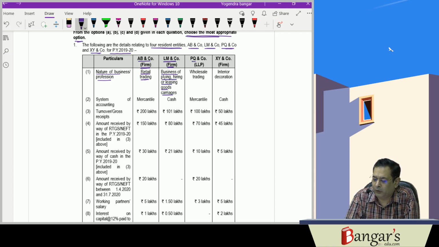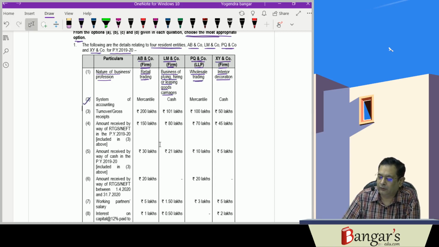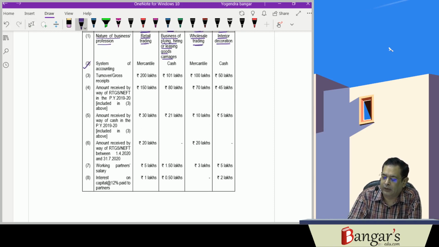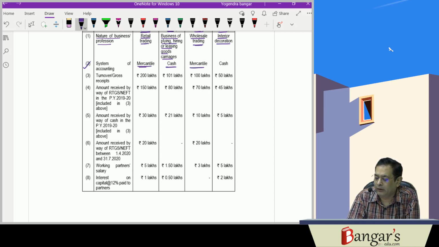Then PQ and Company is an LLP and is engaged in wholesale trading. And XY and Company is a firm which is an interior decorator. So this information has been provided. Now the system of accounting has been provided in relation to these concerns. The first one is mercantile system of accounting. Then it's cash system for those who are dealing in plying, hiring, and leasing goods carriages. Wholesale trading is mercantile system of accounting, and the interior decorator, that is a professional, is following cash system of accounting.